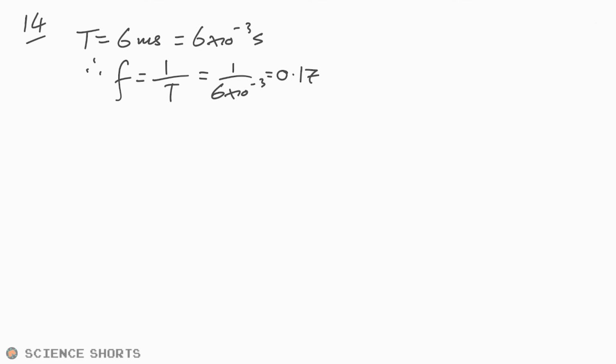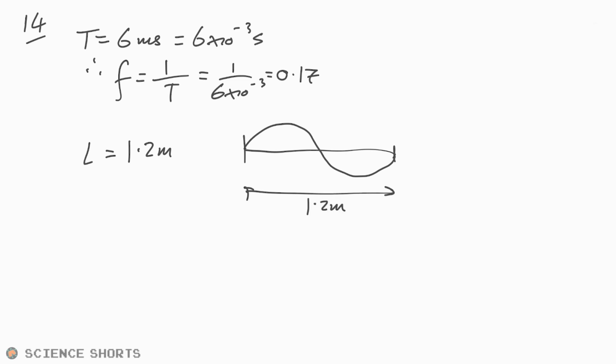And then finally, we just want the wavelength. We're given the length of the string. Ooh, okay, this is actually a little bit trickier. Oh, my days. No. Hang on. The diagram shows the displacement time graph for a pointer string. For the second harmonic, this is the second harmonic, then it literally is going to look like this on the wave. Okay, so that's literally just one wave. Yes. So if that's 1.2 meters, that's the wavelength too. So the answer is going to be C.